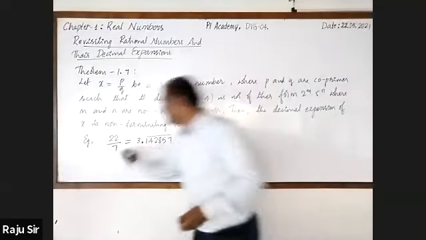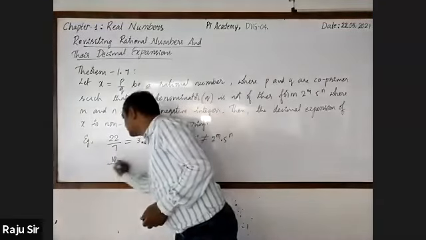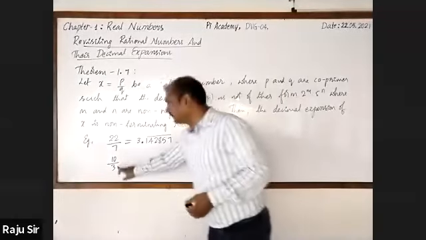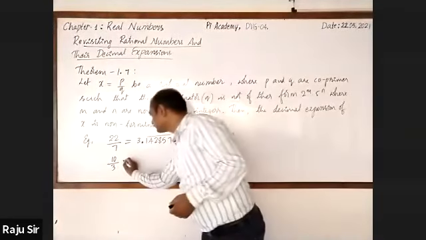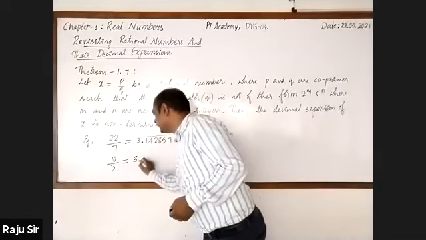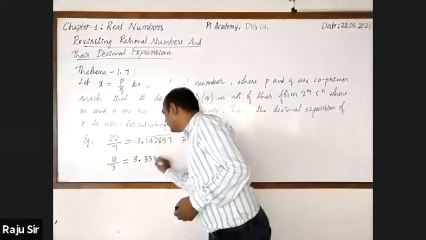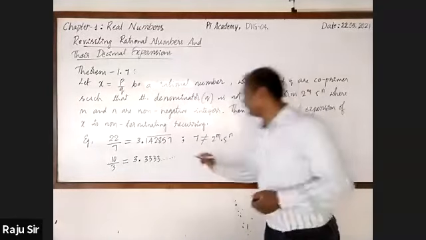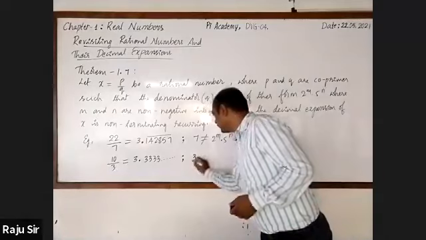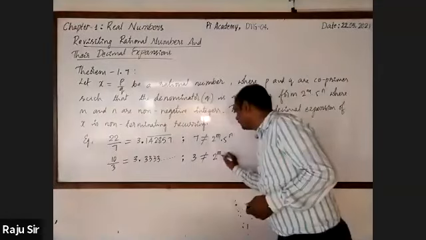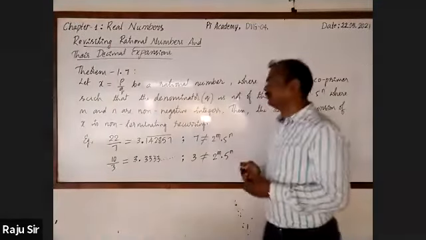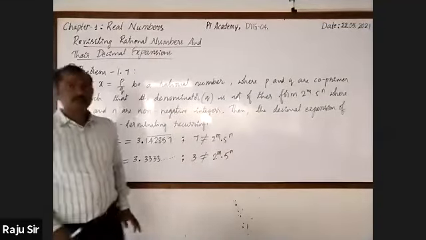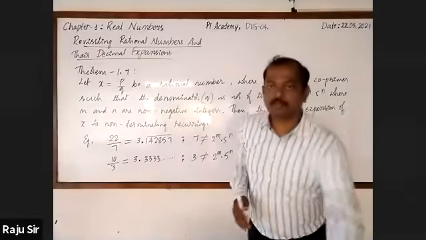Not only this, I'll take one more example. Call it as 10 by 3 or 1 by 3, whatever the number can be taken. Here 10 and 3 are co-prime. The value of this is 3.3333 and so on, or you may write 3 bar. Here 3 is also not in the form 2 raised to the power m into 5 raised to the power n. Hope that you have copied.